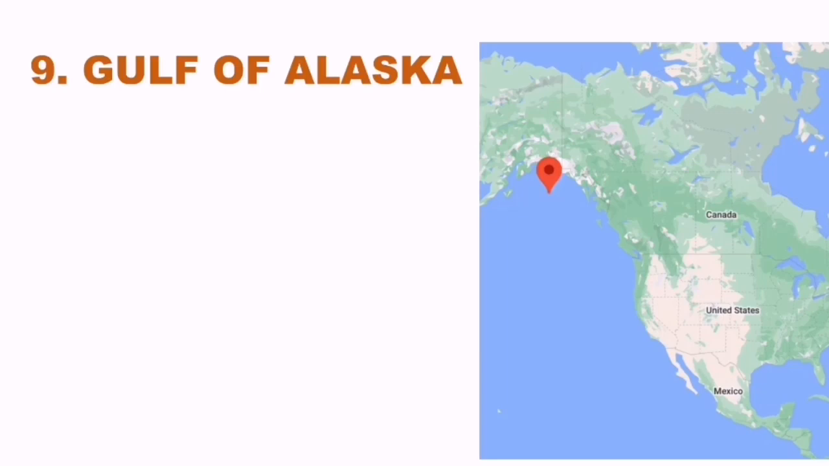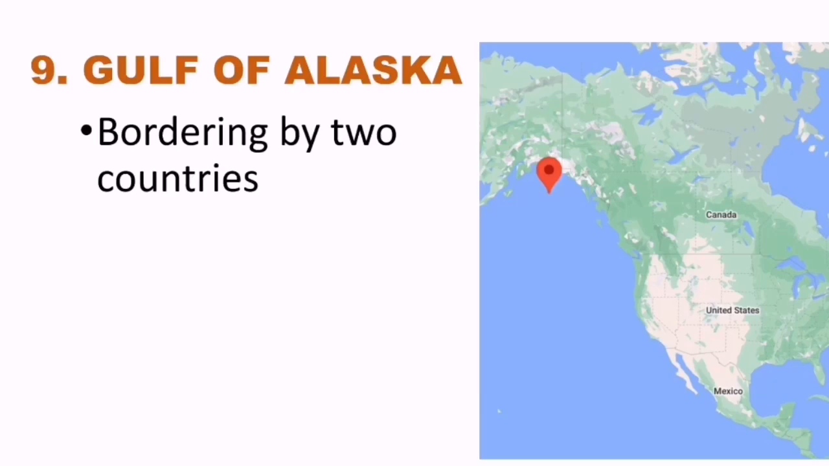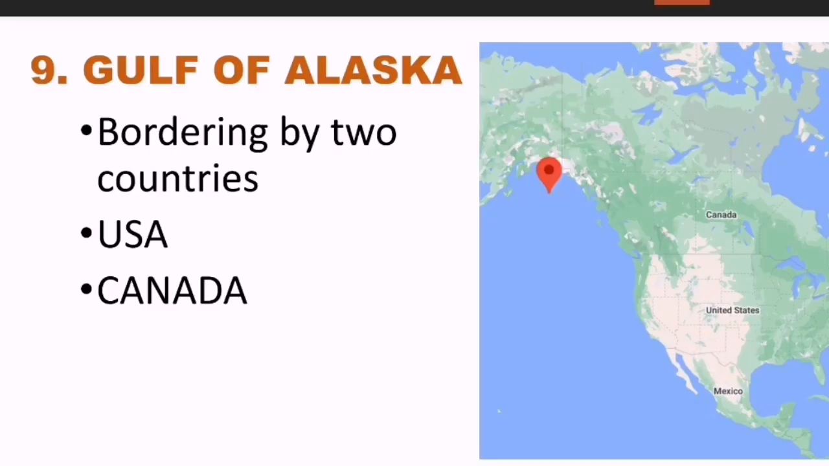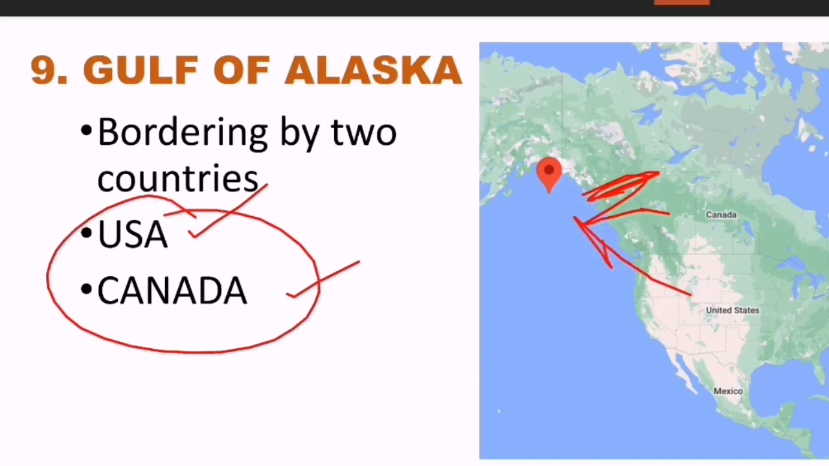Next one is the Gulf of Alaska. This is also near America, the US. Many times in the news, that's why I chose this. Actually it is bordered by the USA and Canada only. This is the USA, this is Canada, and this is the USA. Only two countries are bordered with this. So the Gulf of Alaska is also important. Many times in the news, we can expect a question.